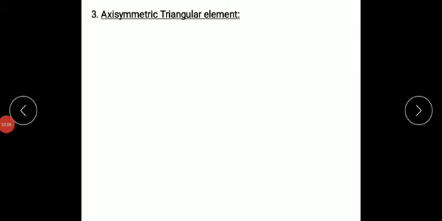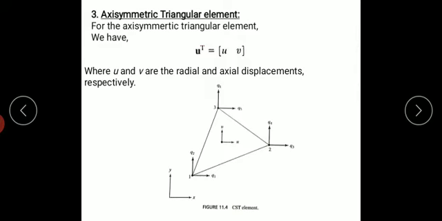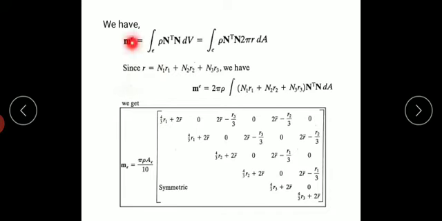Okay, so next, axisymmetric triangular element. For the axisymmetric triangular element, we have the deflection at each node. I have 2 degrees of freedom again here. So directly I wrote the mass matrices, where dV is converted into dA. So here N1 R1, N2 R2 and N3 R3. I got the R term here, because in axisymmetric elements I have a radius.